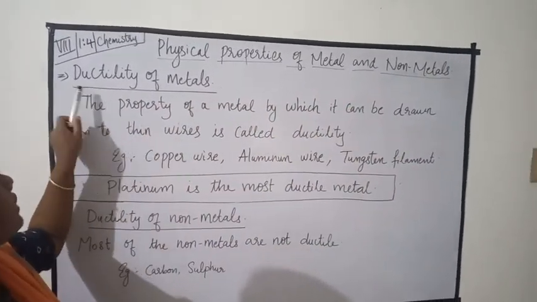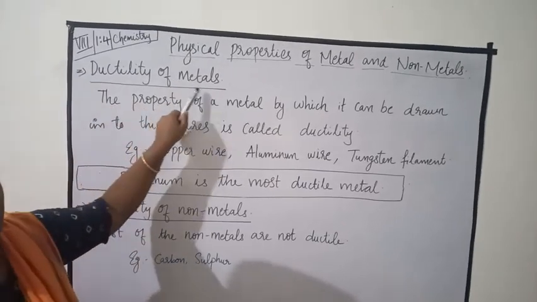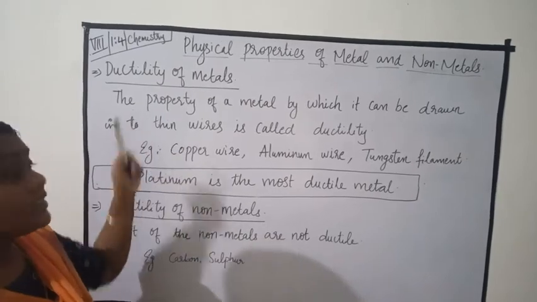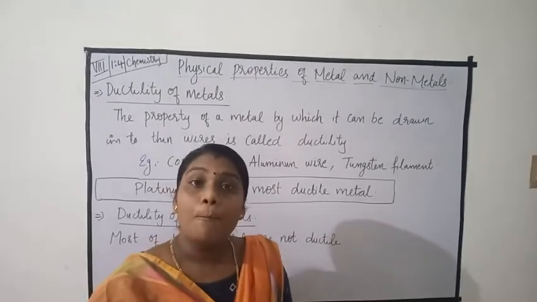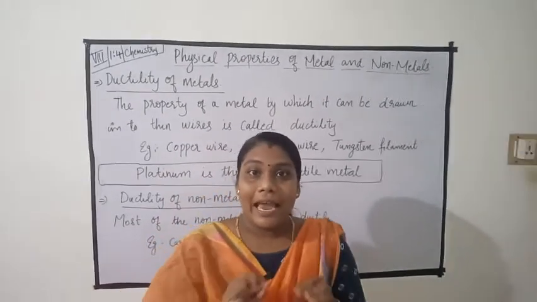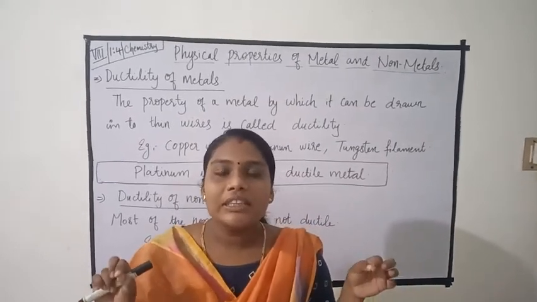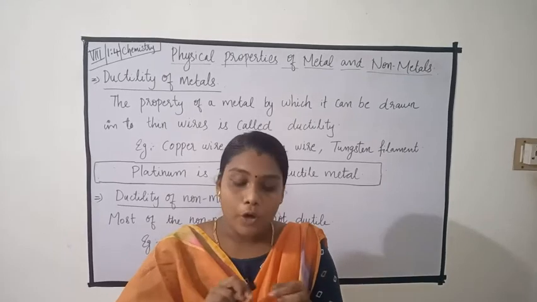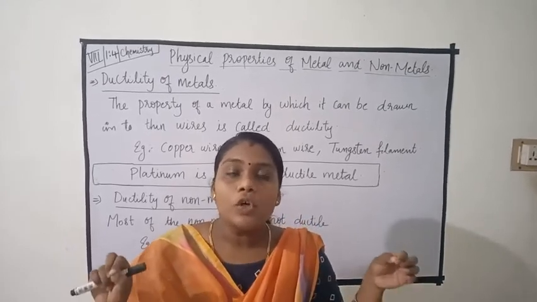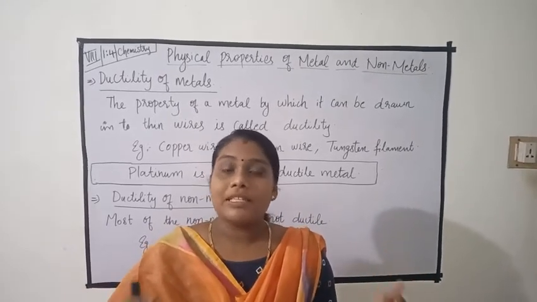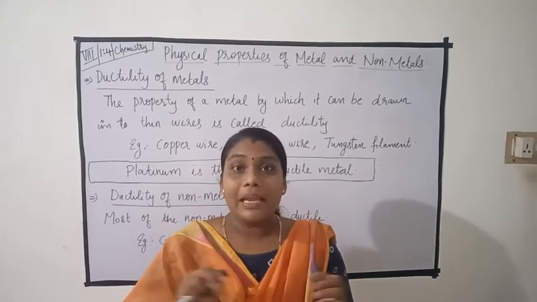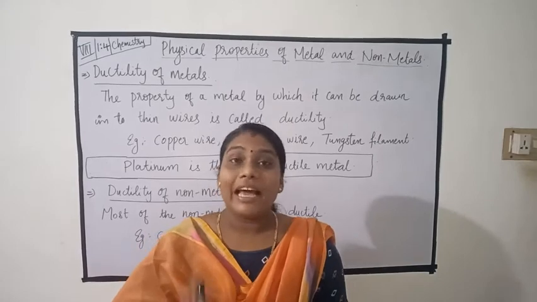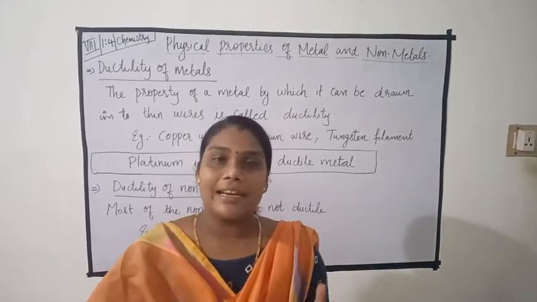The next one is ductility of metals and ductility of non-metals. Ductility of metal means most of the metals can be drawn into thin wire. That means most of the metals can be made into thin wire. That property is called ductility.